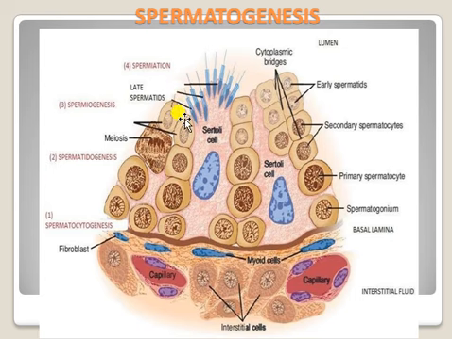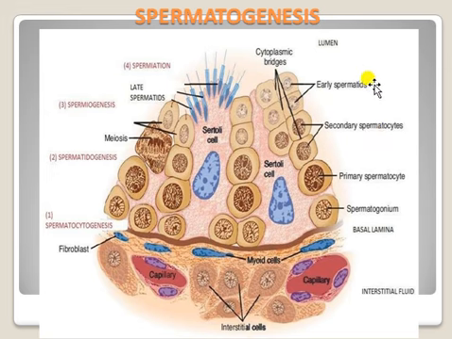These cells we can also call primary spermatocytes. After one meiosis step we get the primary spermatocyte. Then secondary meiosis takes place and we get the secondary spermatocytes. These secondary spermatocytes form the spermatid.